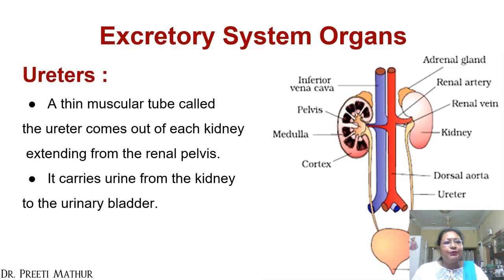Then ureters. A thin muscular tube called the ureter comes out of each kidney, extending from the renal pelvis. It carries urine from the kidney to the urinary bladder.